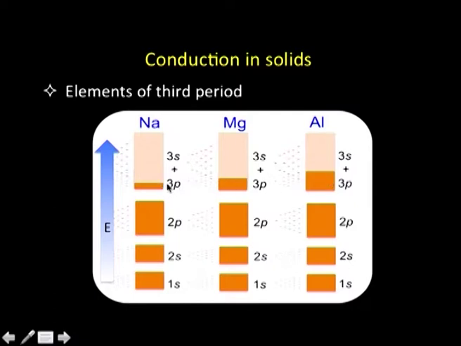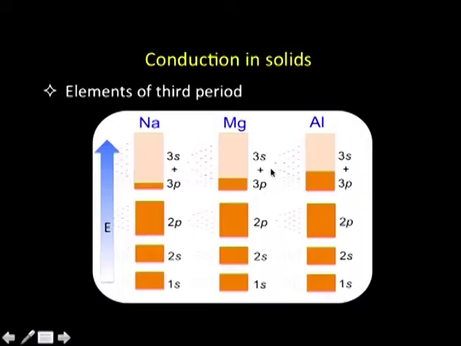Now, if you look further, in case of sodium, what do we have? We have one 3s orbital, and then there are three 3p orbitals. So, a total of 4 orbitals per atom, and there are n atoms. So, n atoms, 4 orbitals each, that will give 4n atomic orbitals, which will combine to give 4n molecular orbitals. And since there are 4n molecular orbitals, the capacity to hold electrons will be 8n, because each orbital can take up 2 electrons.